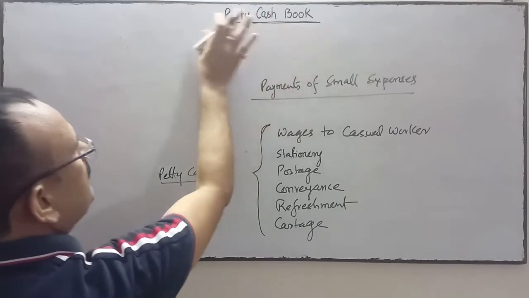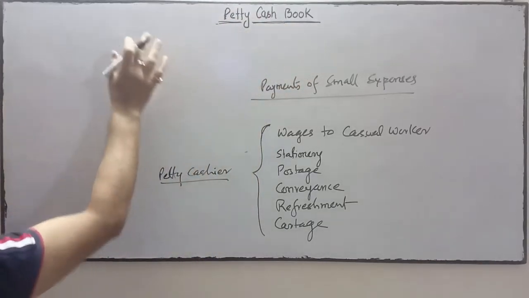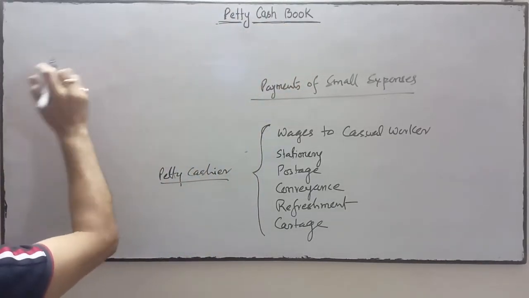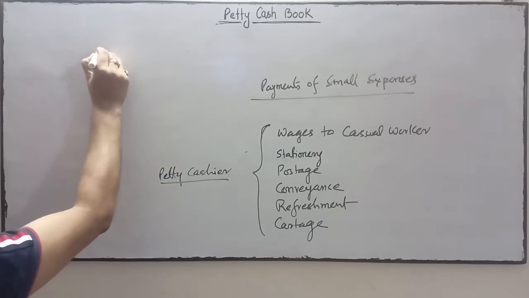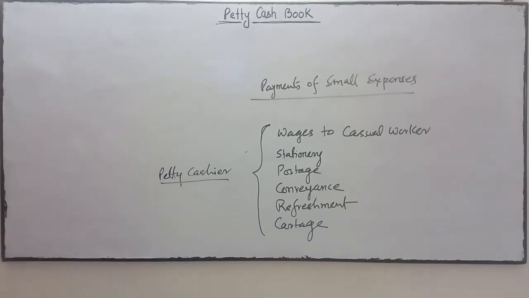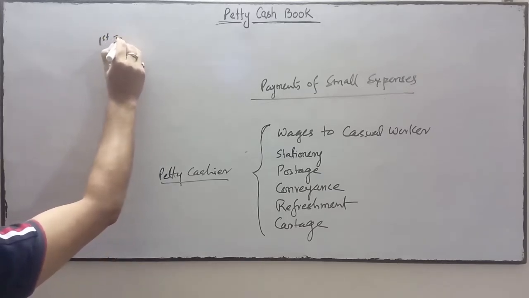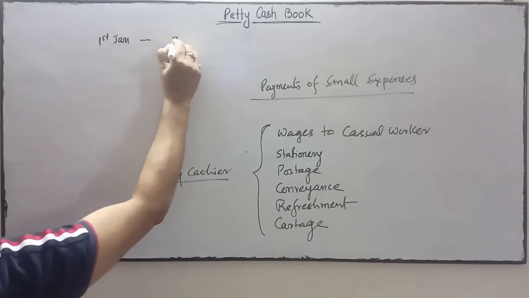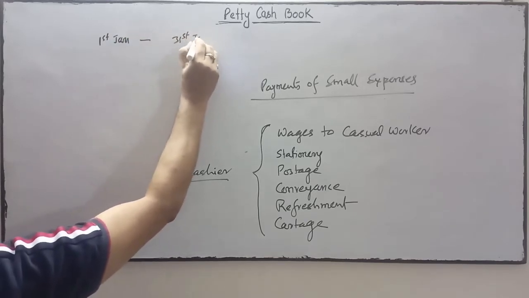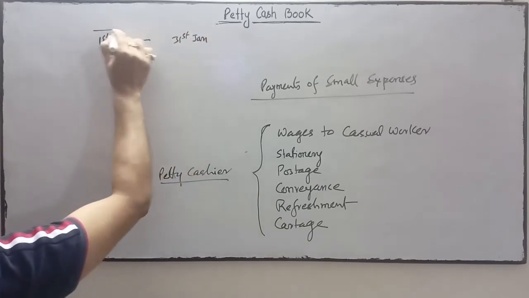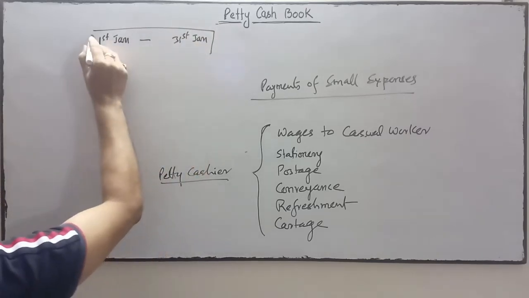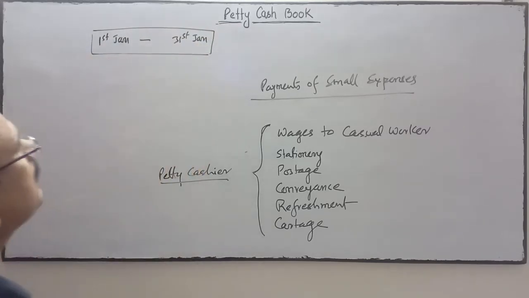For instance, I am giving you one example. Suppose from 1st January to 31st January, this is one month.